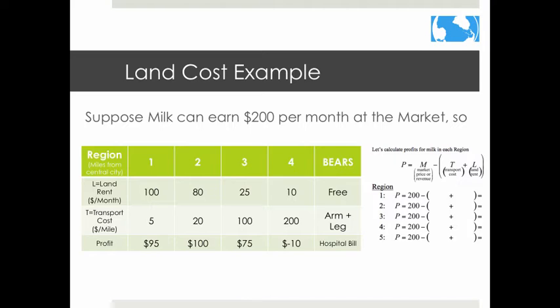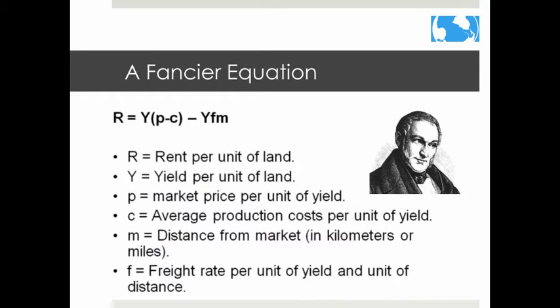In Zone 4, a farmer would actually lose money. In the frontier, it might even cost an arm and a leg, and that just isn't worth it. Von Thunen's model can be even more complicated than what I just showed you. We will explore this equation in more detail in class.